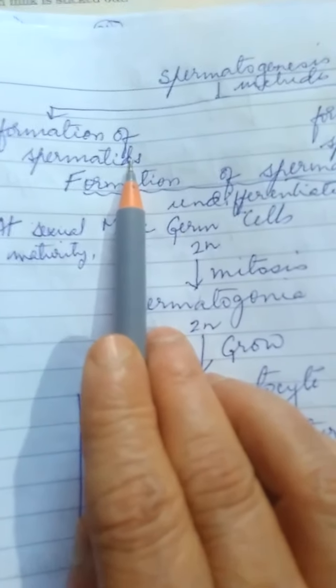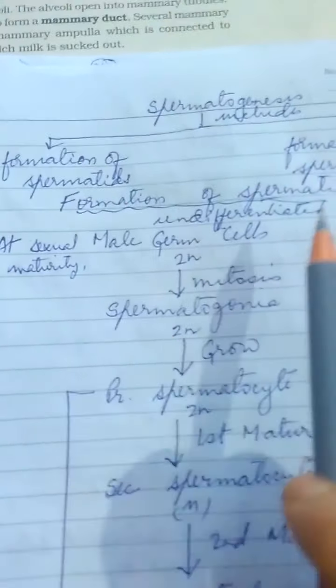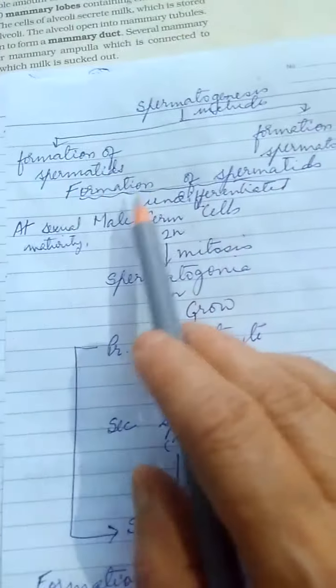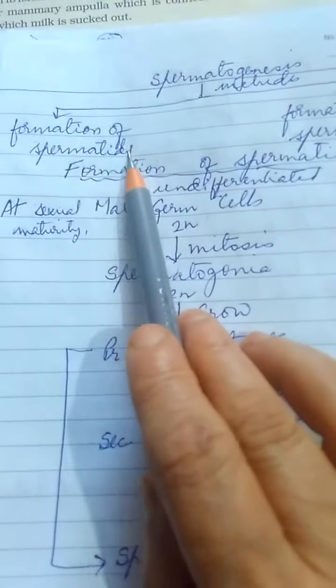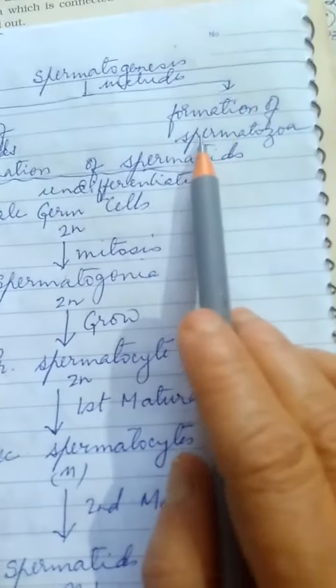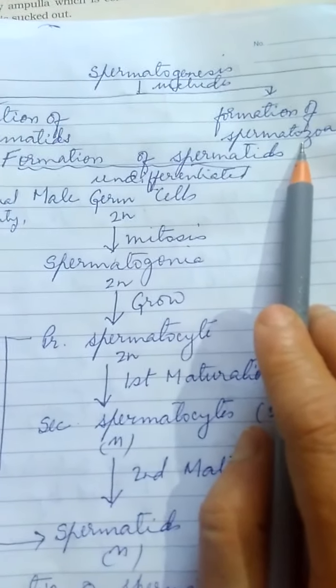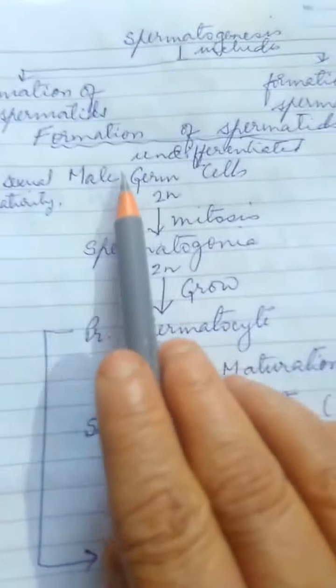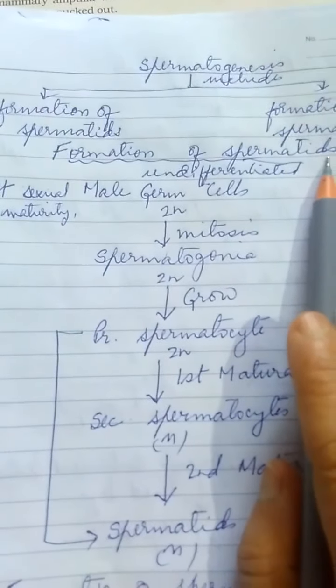Spermatids are non-motile, meaning they cannot move. After these non-motile spermatids are developed, they get transformed into motile spermatozoa or motile sperms. So let us have a look over the process of formation of spermatids.